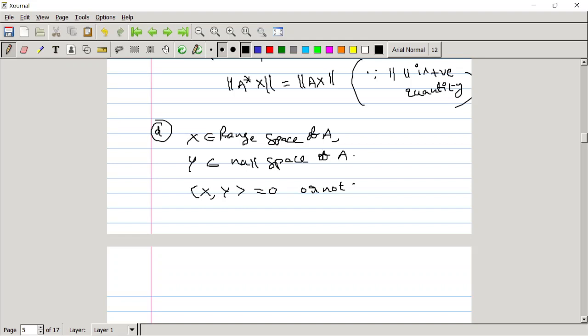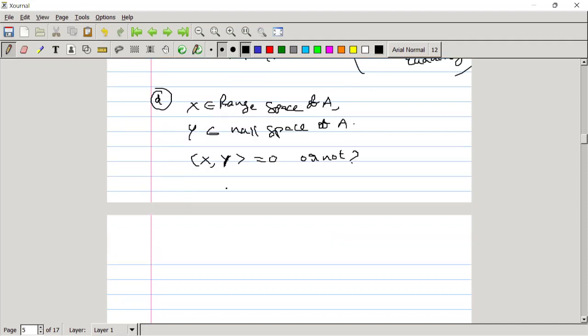If it is 0, then we can say the range space and null space are orthogonal to each other. This is nothing but the definition of the orthogonal property. So we will consider the left hand side, inner product of x comma y.